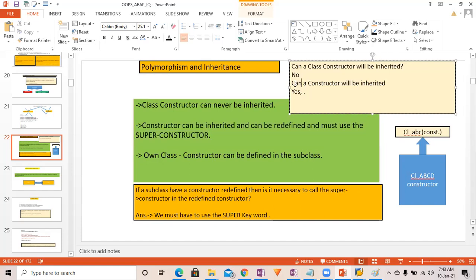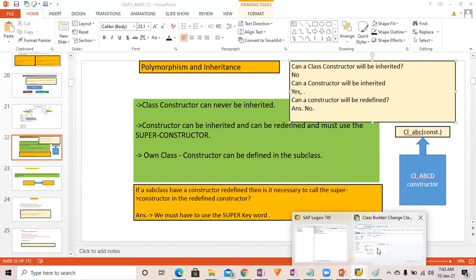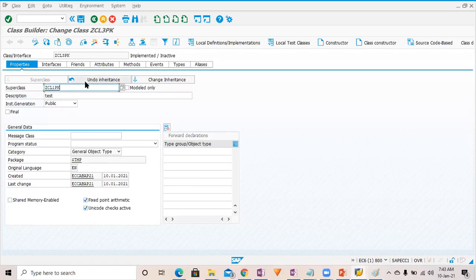The confusion was, can a constructor be inherited? Yes, a constructor will be inherited. But can a constructor be redefined? No. So the answer is no. I'm just trying to verify over here so that you have a clear picture.